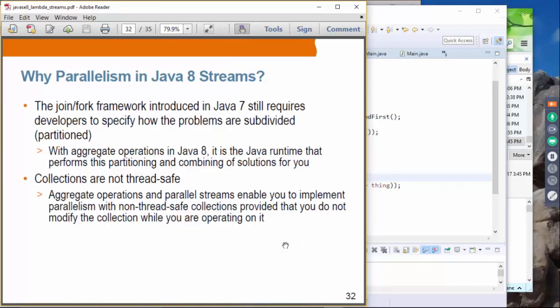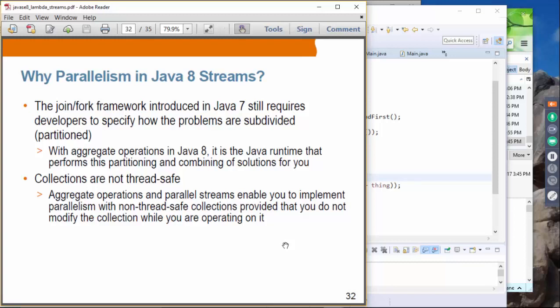Last topic is parallelism. Parallelism introduced in Java 8 streams is extremely useful. Before Java 8 parallel stream, developers had to use all kinds of very complex APIs, such as join and fork, and it's very complex, and it's not even guaranteed to work as expected in some cases.